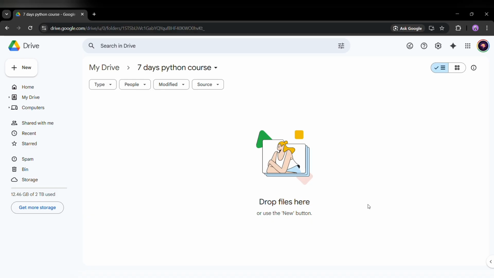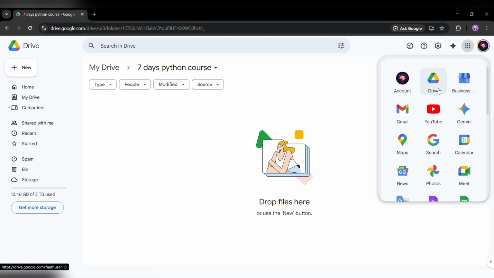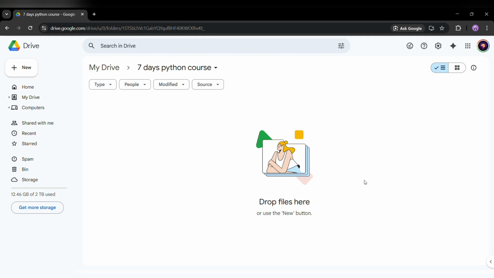You just have to go to the Drive of your email. I'm hoping that everyone knows how to locate the Drive. If anyone doesn't know, just sign into your Chrome, click on these dots, and you will find the Drive icon. Click on that and you will end up in Drive. And I will suggest you make a separate folder for the 7 days of Python course, so that your files will be aligned and you can refer to your codes or the files later if you want.